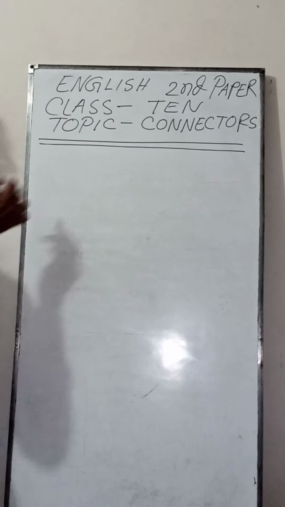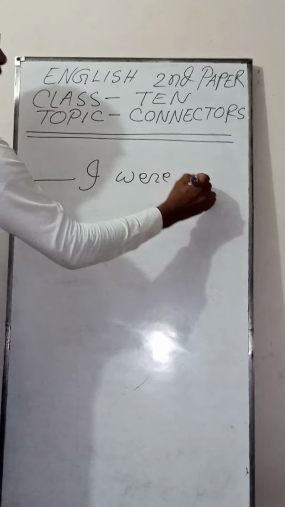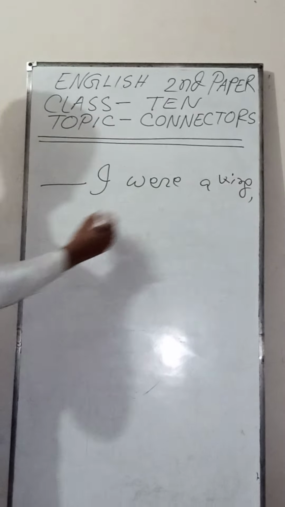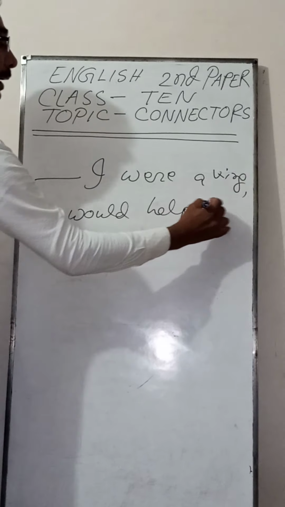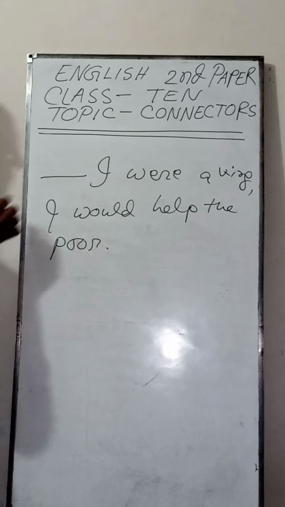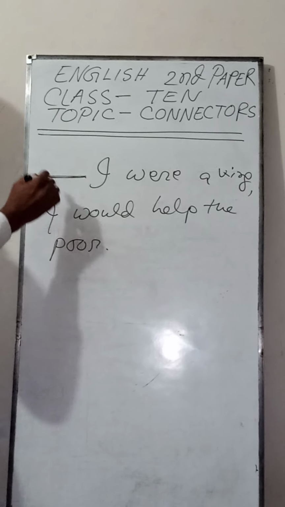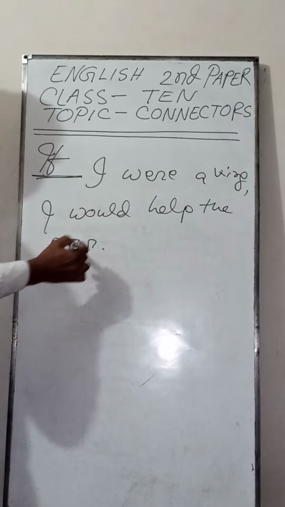And you see, dash I were a king, I would help the poor. Here I have written a sentence. Here, if I were a king, I would help the poor.